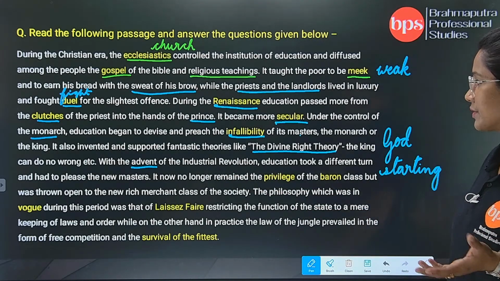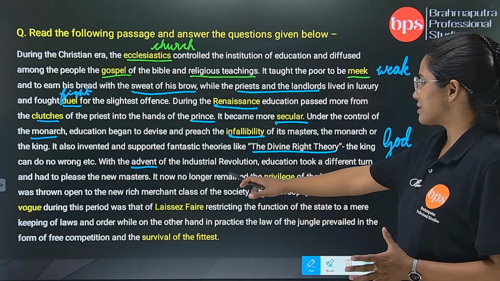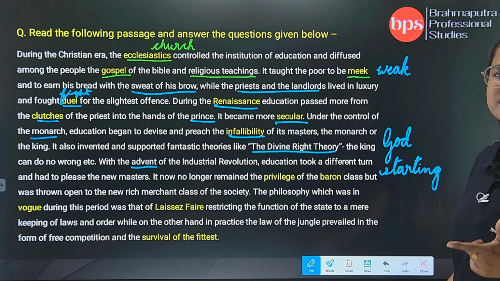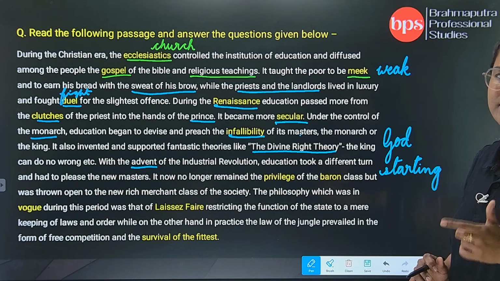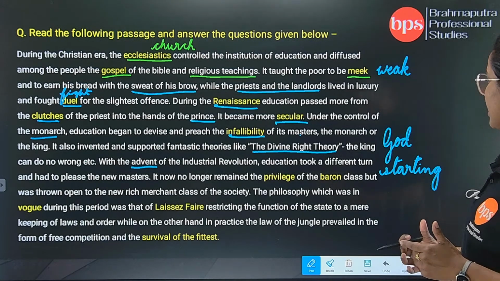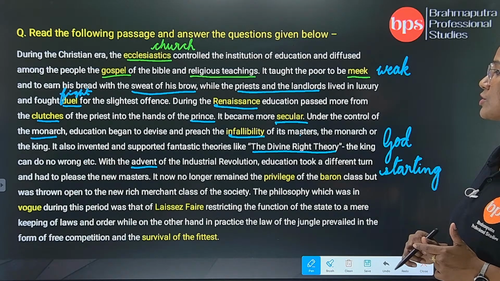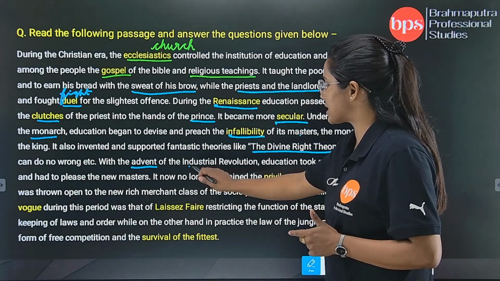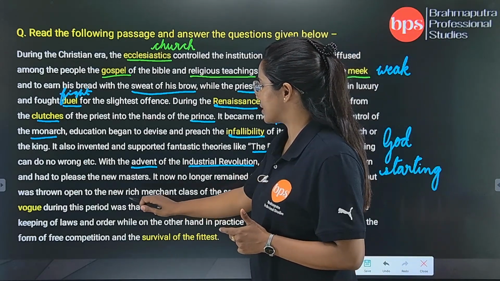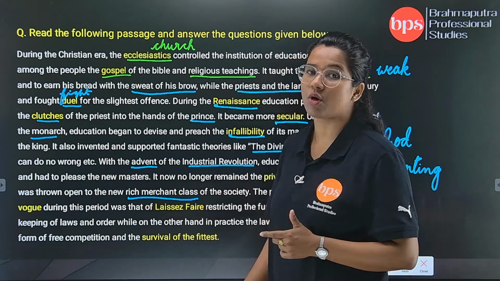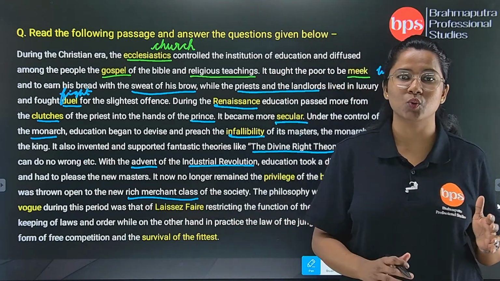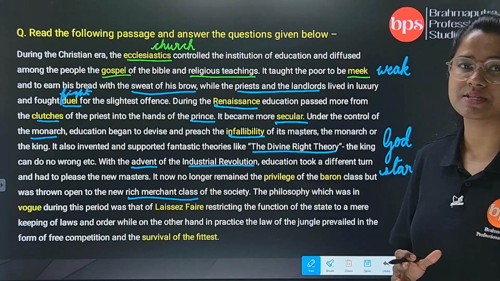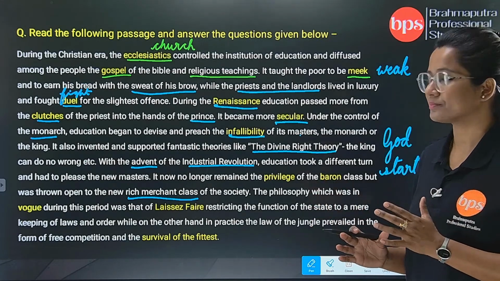In the Industrial Revolution, the new masters: it no longer remained the privilege of the baron class. Baron means the king's class or the aristocracy, but was thrown open to the rich merchant class of the society. Because it is the Industrial Revolution, it is related to the rich merchant class, the businessmen, the people who are the owners of the industries and factories during that era.